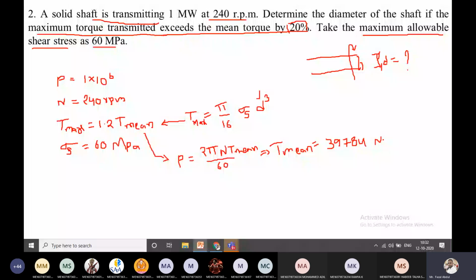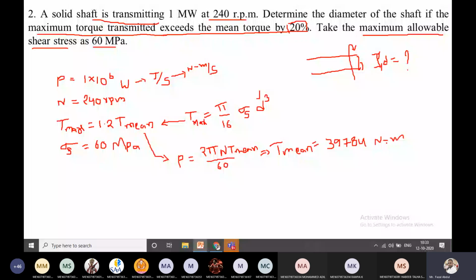What is the unit of power? Watts. Watts means joules per second. Joules means Newton meter per second. Since we substituted the power value in terms of meters, the answer comes in Newton meter. Now you need to convert it into Newton mm.